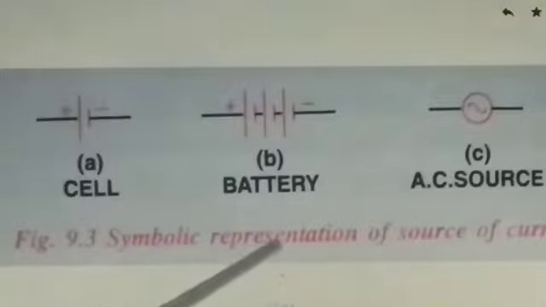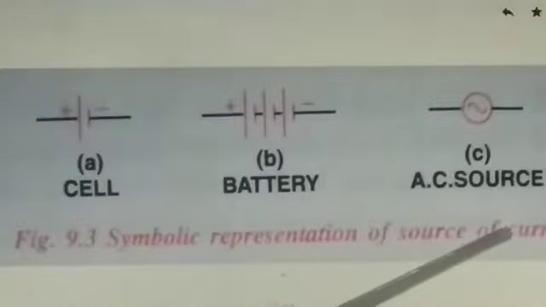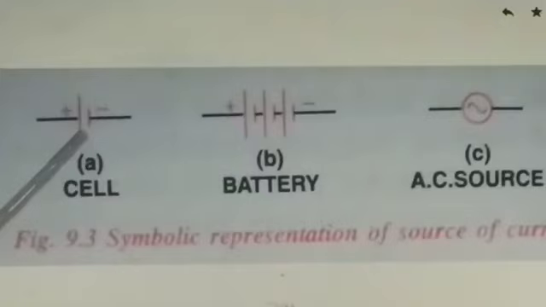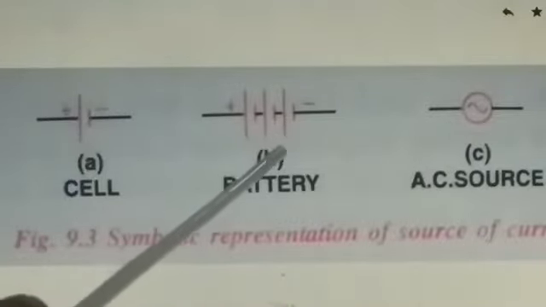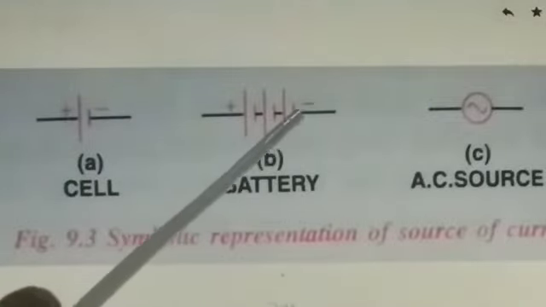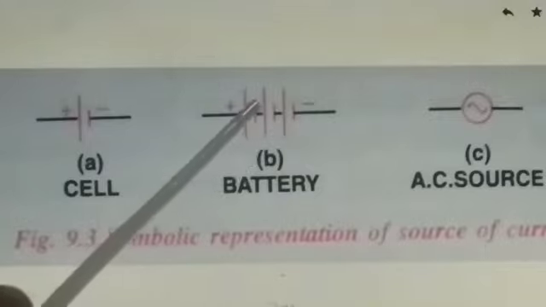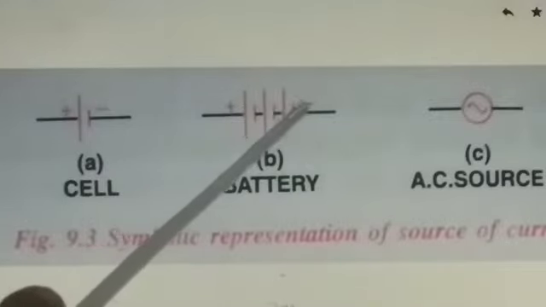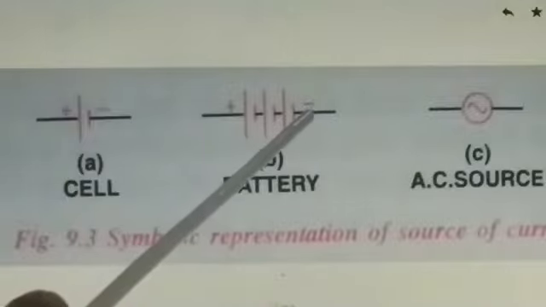Now these are the symbolic representations of sources of current. A cell. This is the symbolic representation of a cell: one longer line and one shorter line. The longer line indicates the positive terminal and the shorter line indicates the negative terminal. Then a battery. Battery is a combination of cells. There are a number of cells. Longer line indicates positive terminal and shorter line indicates negative terminal.